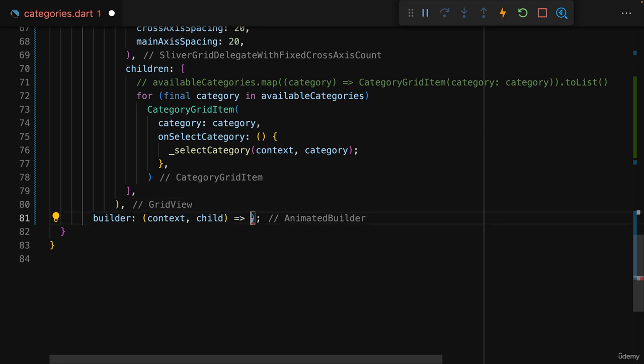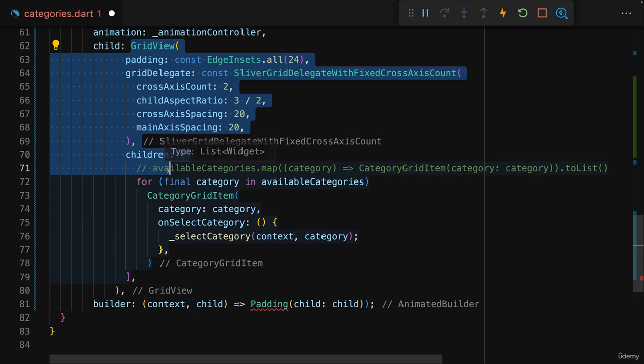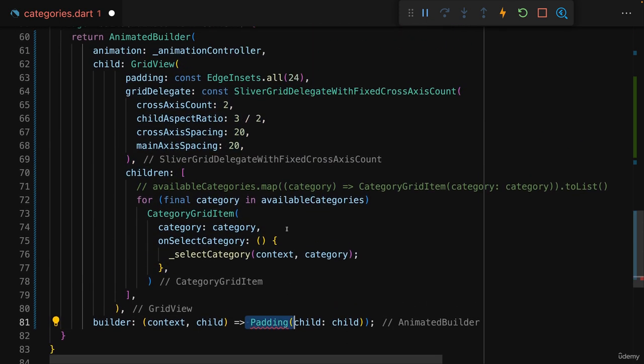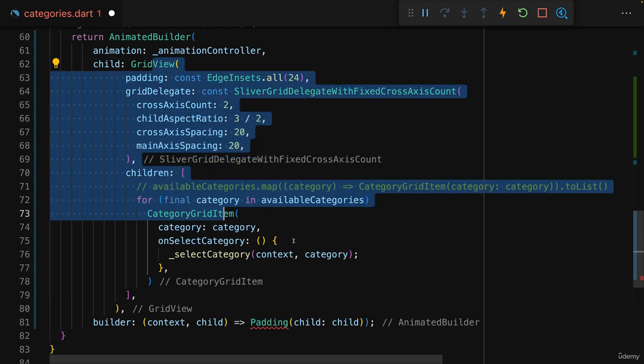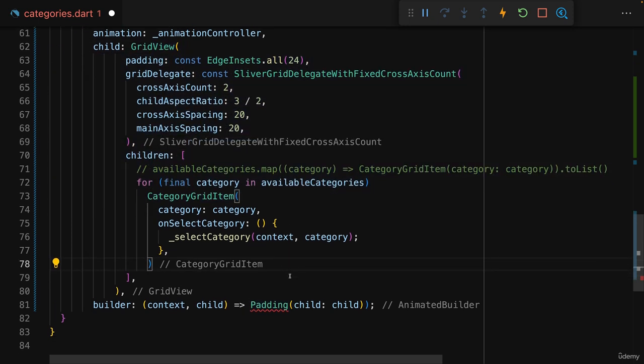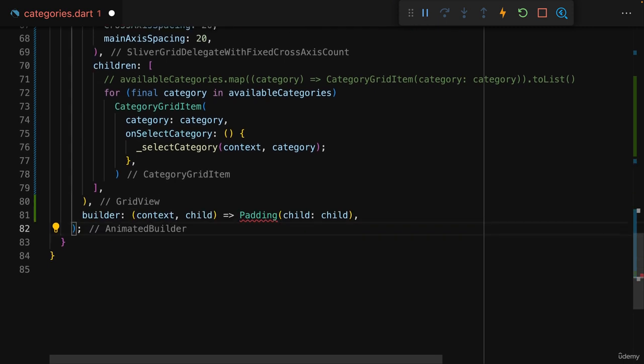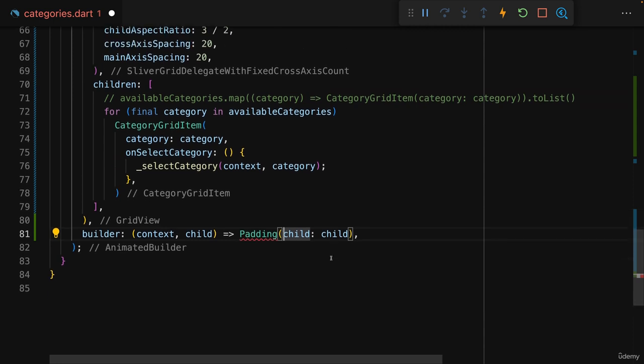And by then adding a, let's say, padding widget here, which is then the actual widget that will be animated, which child is set to this child, which is the grid view. And therefore the grid view would technically be displayed inside of the padding, but it would not be rebuilt and re-evaluated 60 times per second. Only the padding widget would be rebuilt and re-evaluated that often. And from a performance perspective, that's of course preferable to re-executing everything that often.